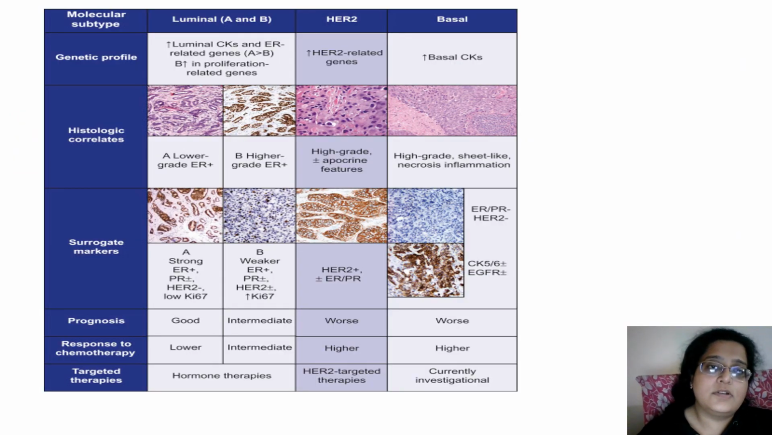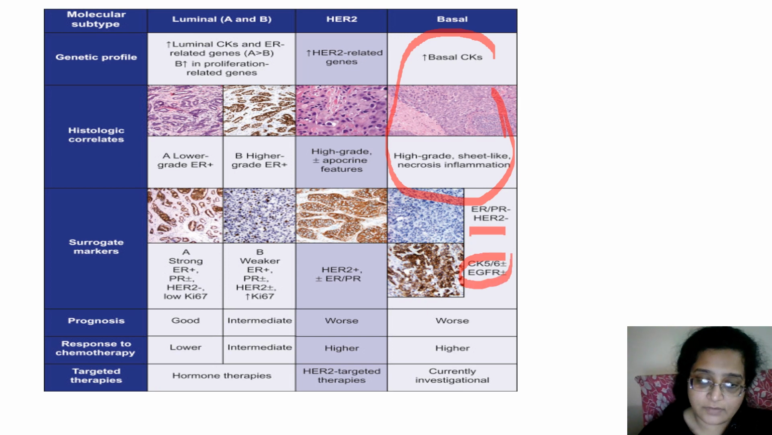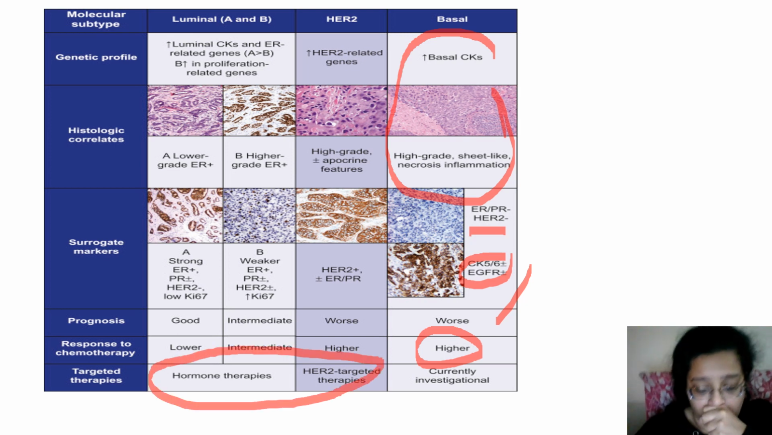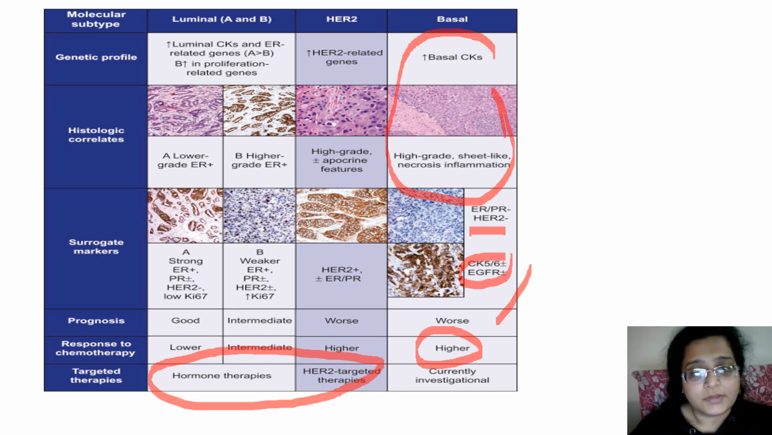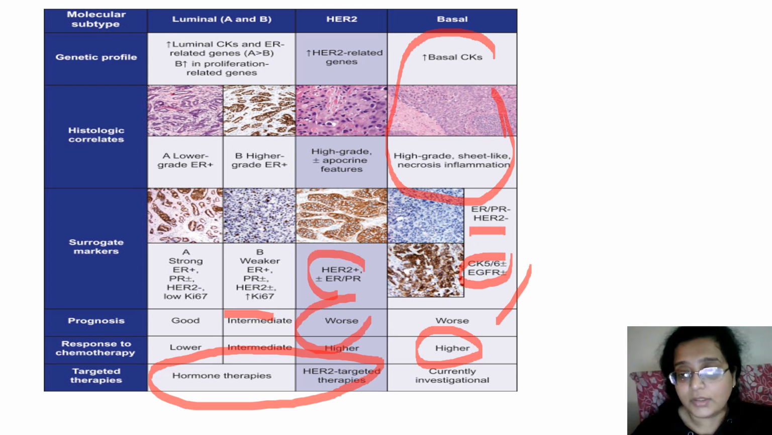See, this is the histogenetic luminal A or B, HER2 and basal. Basal is bad. Sheets and necrosis are present. Everything is negative, but cytokeratin and EGFR are positive. It's a worse prognosis. However, if chemo is given, it might respond nicely, and targeted therapy is not present. Targeted therapy is there for these two tumors, luminal A, B, and HER2. As I said, luminal A is ER/PR, B is ER/PR and HER2, and luminal B has an intermediate prognosis. HER2 has a bad prognosis. However, HER2 responds to Herceptin and the patient might live.